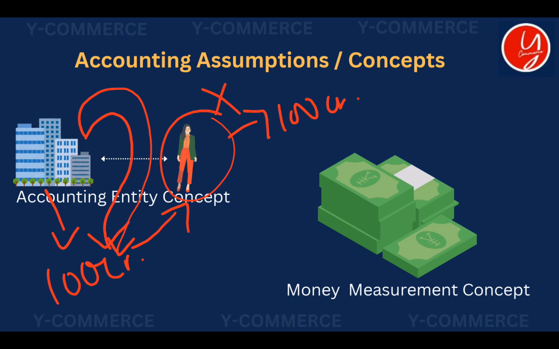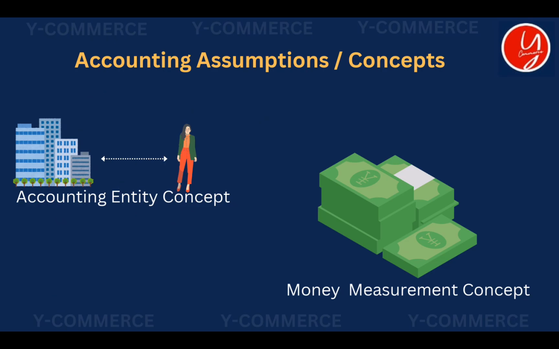The second accounting assumption is the money measurement concept. From the name itself, it is very clear that the money measurement concept says that every transaction that we record in the books of account should be measurable in terms of money.